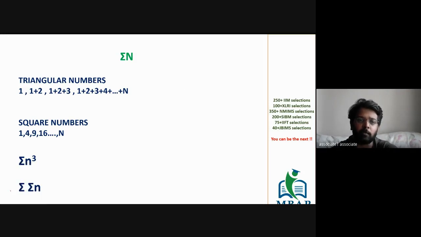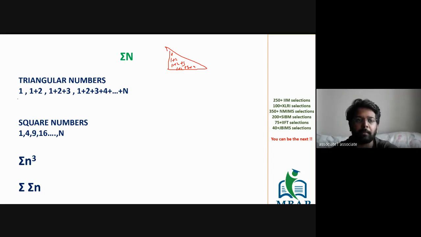These are basic concepts which you have done till now. Let's start with something on the level of the first concept, which is triangular numbers. What are triangular numbers? Let's say you keep on adding the page numbers of a book, starting with the first page number 1. If you're adding only the first number, it's only 1. If you add the first two pages, it's going to be 1 plus 2, which is 3. If you add the first three numbers, it's 1 plus 2 plus 3. And if you add the first 4 pages, it's 1 plus 2 plus 3 plus 4.